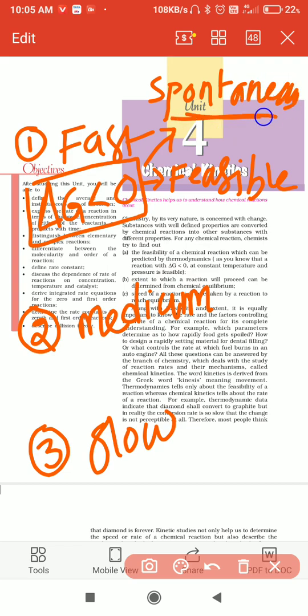Spontaneous is nothing but reactions that take place in a fraction of a second. Reactions carried out in a fraction of a second are called spontaneous or feasible reactions.